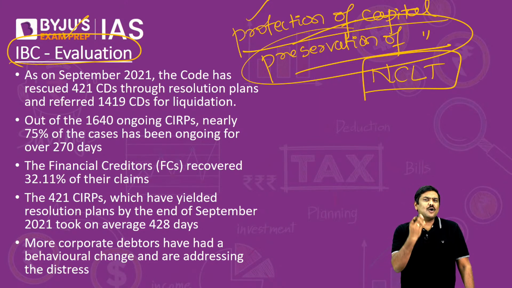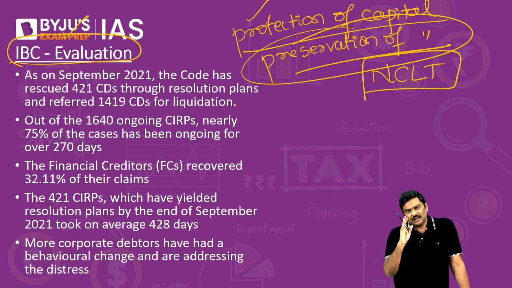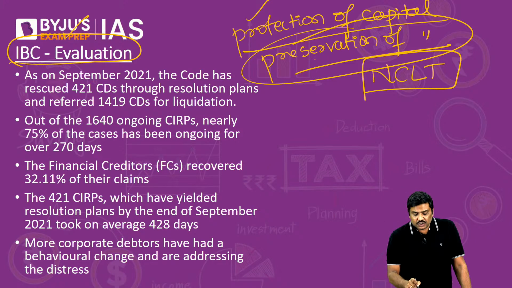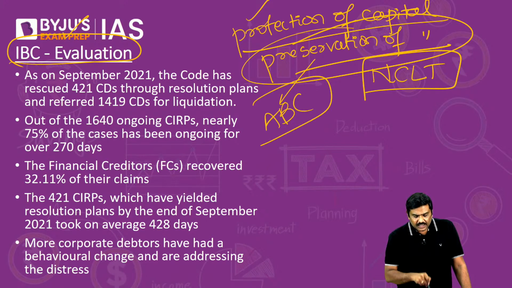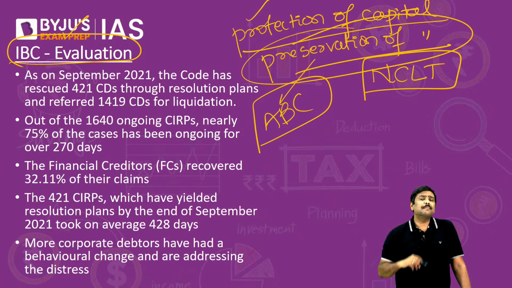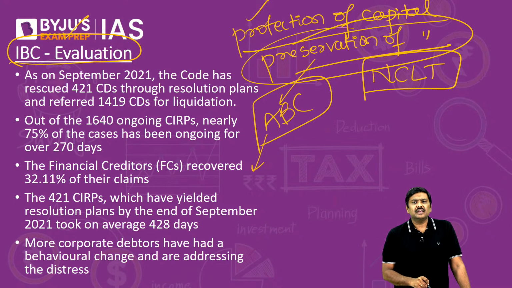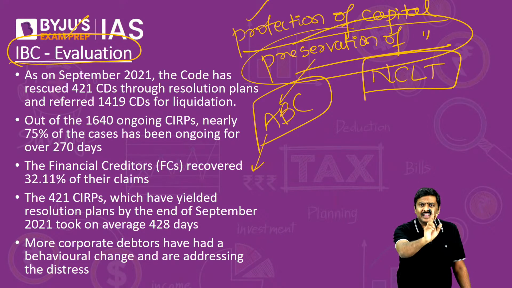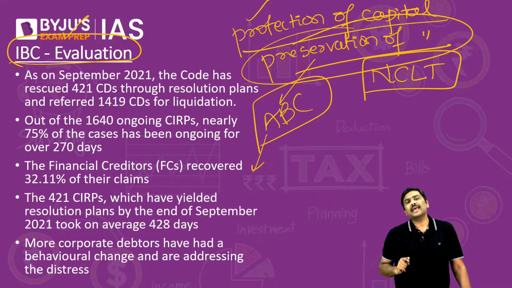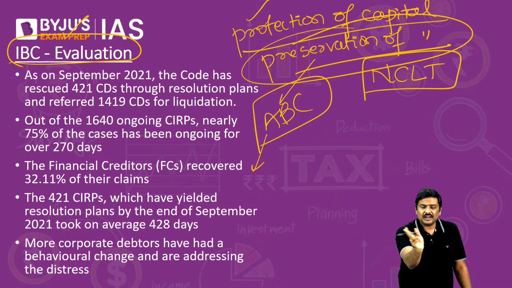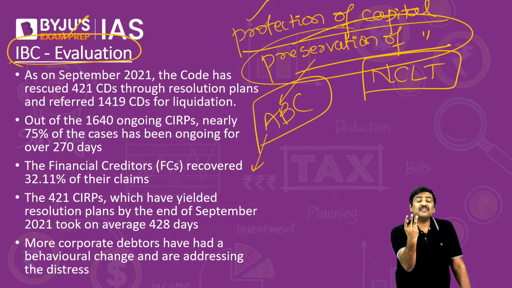Now you will ask me, sir, how can you preserve the capital under IBC? Let's take the same example. I have set up a company. I take a loan from you. I default. You go to NCLT and file a complaint against me. Rather than liquidating, what if this company is sold to another company, ABC? It will be bought by ABC, and ABC will continue the manufacturing activity in this company. Employees will be there in the same company. Machines will be used in the same company. Manufacturing activity will continue. That is the preservation of capital.